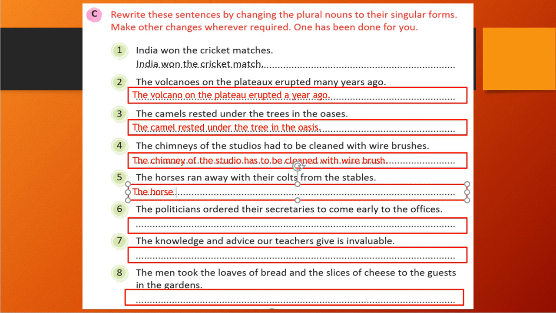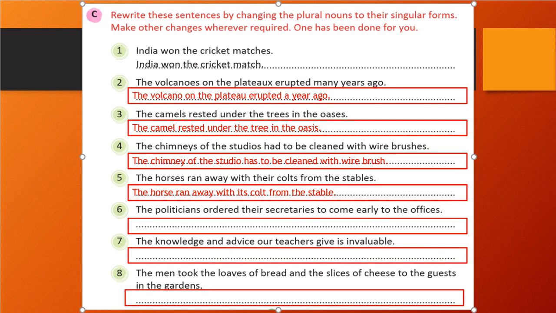Okay, horse ran away with, there is the given, right? So there also we will convert it as its, because horse is an animal, so for animal we use it. From the stable, right?